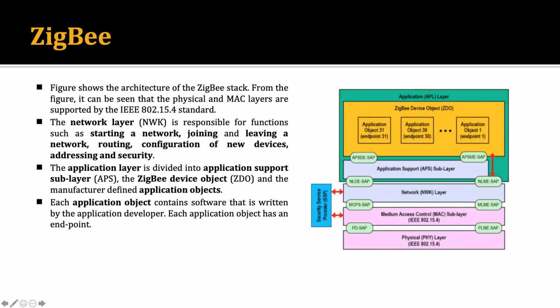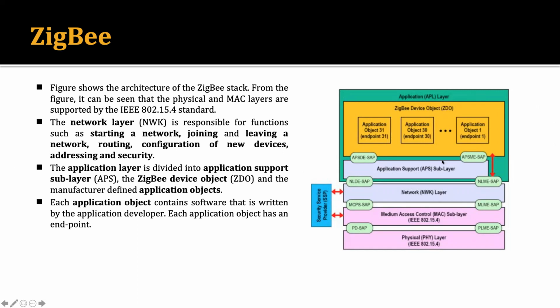The MAC layer and the network layer together are responsible for different security service provider functionality, including starting, joining and leaving the network, routing performed in the network, configuration of new devices, addressing, and security also.